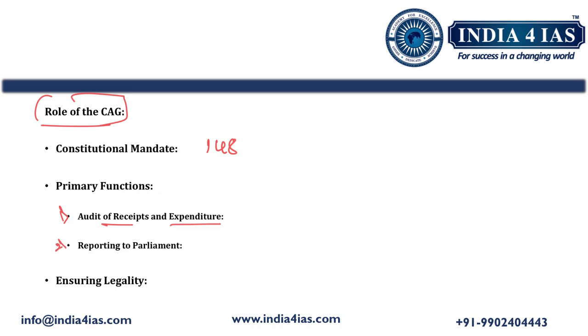Then the second function is reporting to the parliament. The CAG submits audit reports to the president, who places them before the parliament. The next role is ensuring legality. That is, ensuring the legality of the expenditure means that government spending must strictly adhere to the provisions of the constitution, the prevailing laws and regulations.